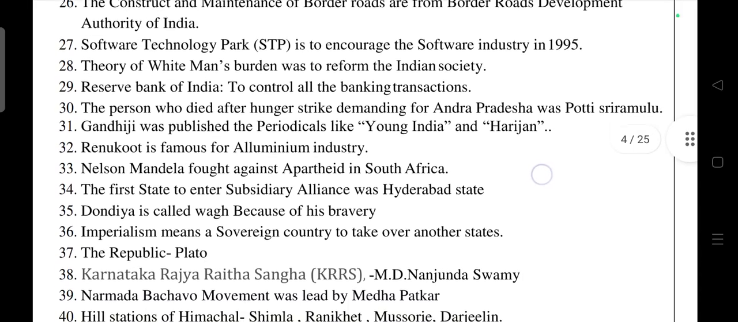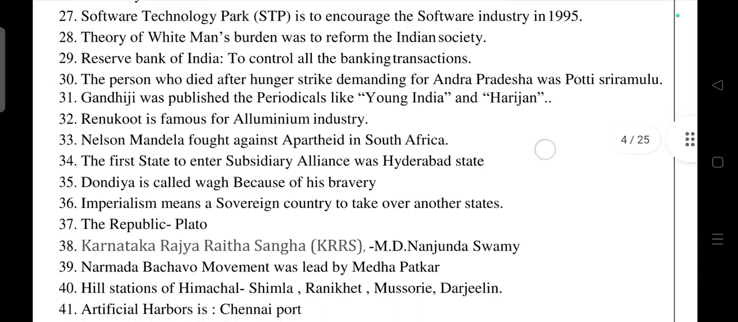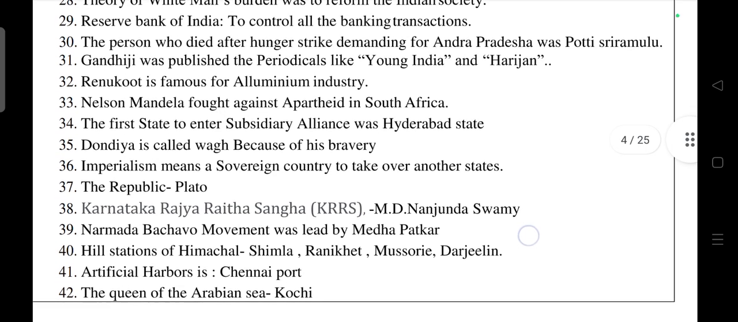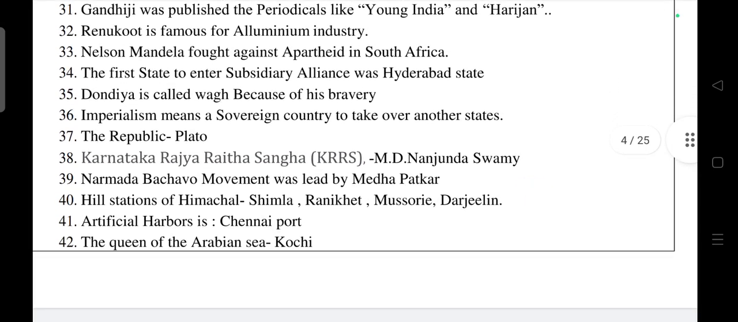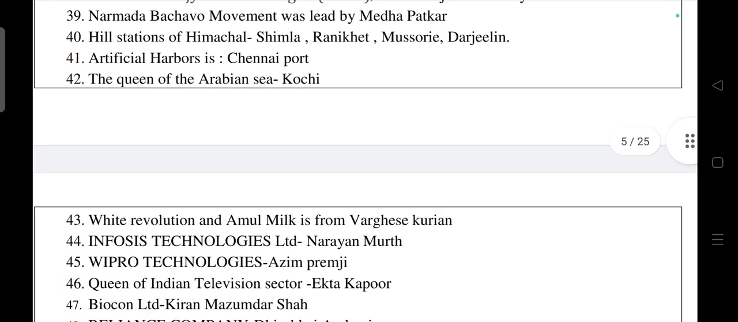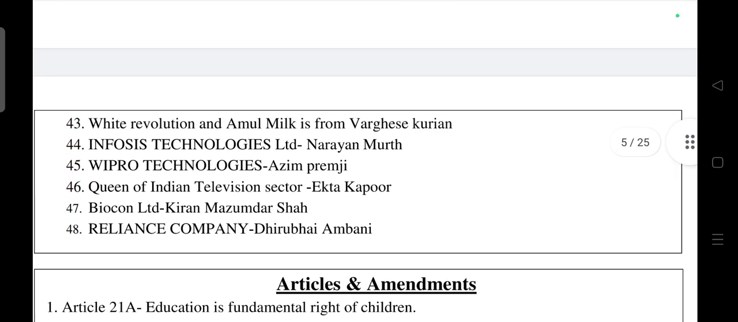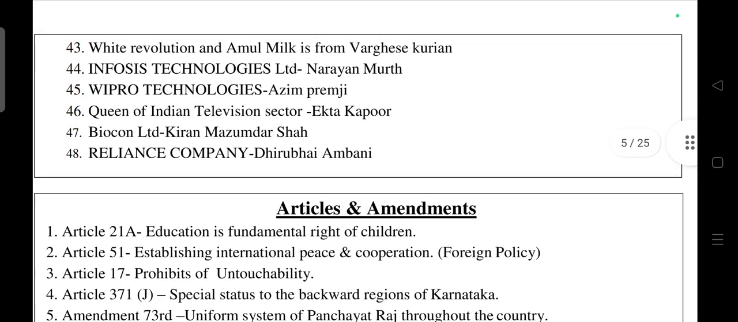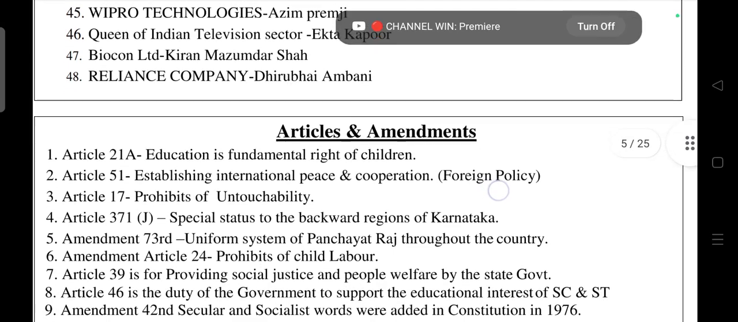Including this, I have uploaded the passing package of social science chapter-wise important questions. If you read that and this one, you can score full marks. The Queen of the Arabian Sea is Kochi. The artificial harbor is Chennai port. Like that, important questions are there. Infosys Technologies was introduced by Narayana Murthy. Wipro Technology is Azim Premji. Like that, you have to understand.